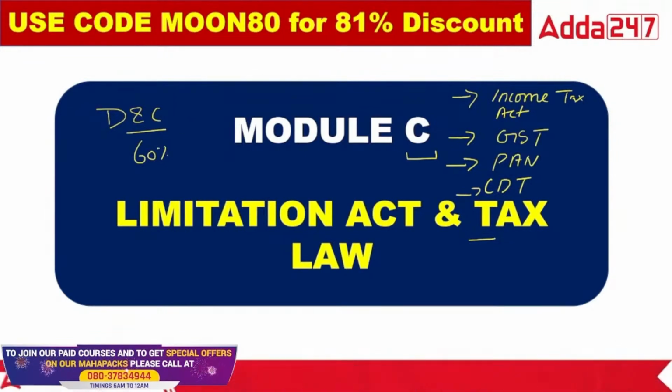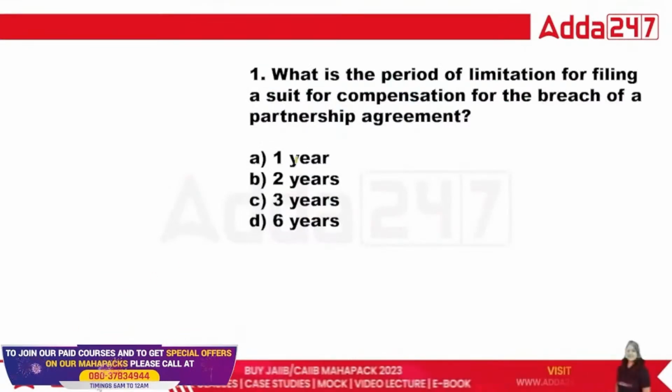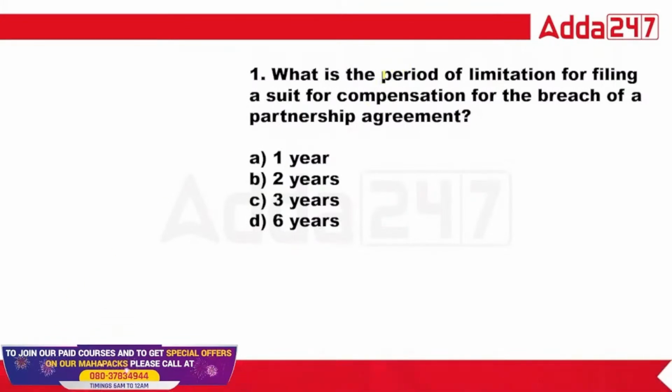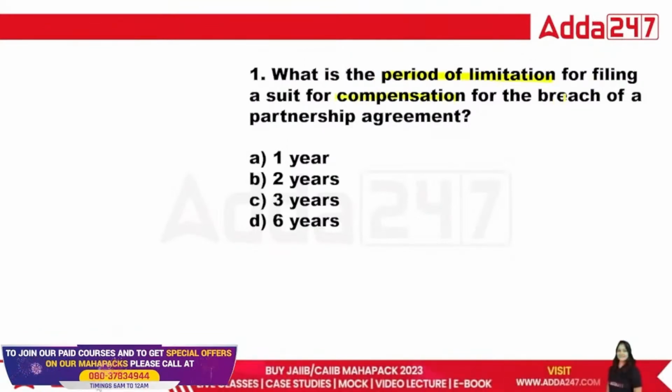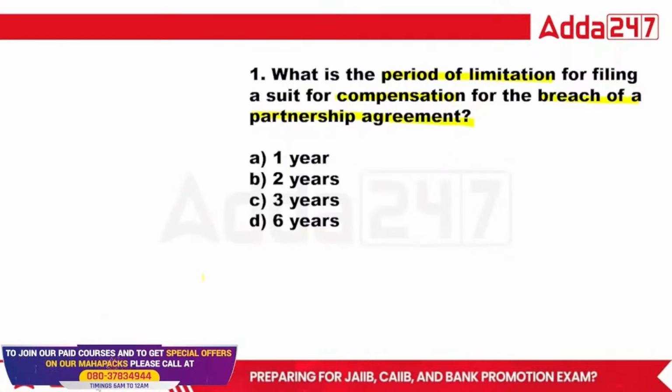Okay, now let's start with the first question. Number one on the screen: what is the period of limitation for filing a suit for compensation for the breach of partnership agreement? 1 year, 2 year, 3 year and 6 year, class. Tell me.